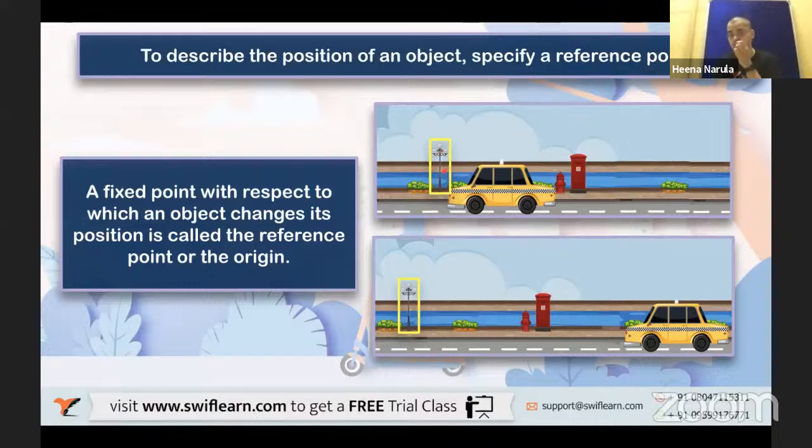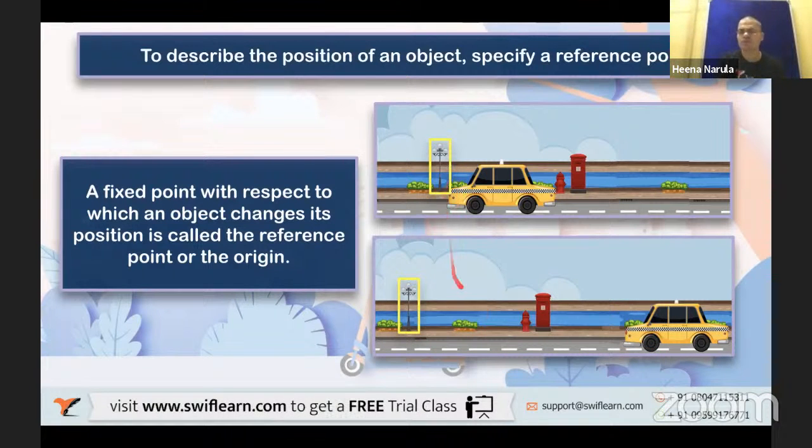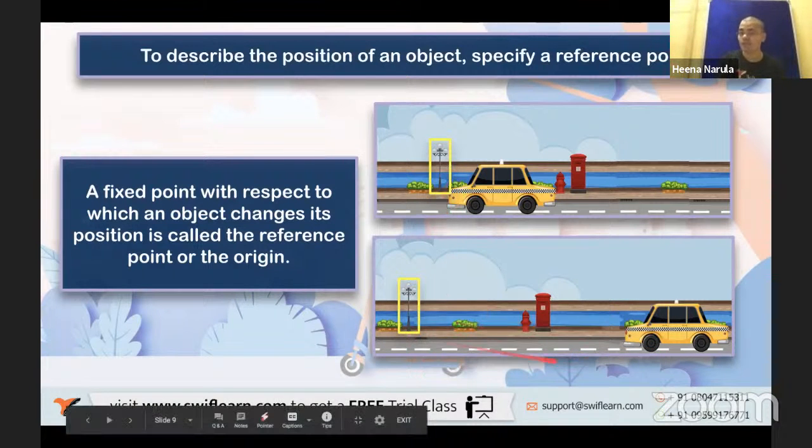What is this, the yellow color border? This is a street lamp, isn't it? So with respect to the street lamp, the yellow car, or taxi we can say. Generally taxis are yellow, especially in Mumbai, right? So this taxi is very close to the street light. But as you see in the second figure, the distance between the street lamp and the taxi is larger. Here the distance is almost zero, it's very close. But here there is some definite value.